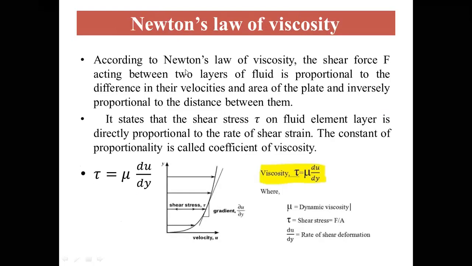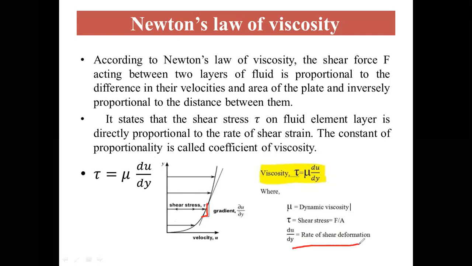Then Newton's law of viscosity. This is a very important law. Based on this law only, the fluid will be classified. According to Newton's law of viscosity, the shear stress tau is directly proportional to the rate of shear strain. Here you can see the velocity profile, and this is the velocity gradient, du by dy.